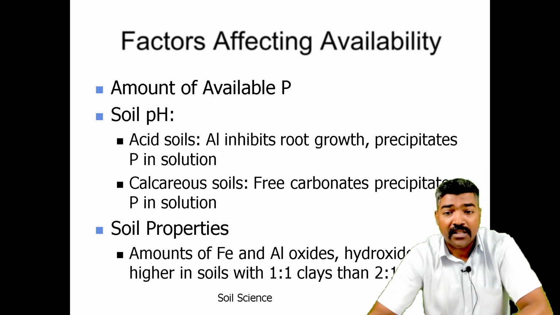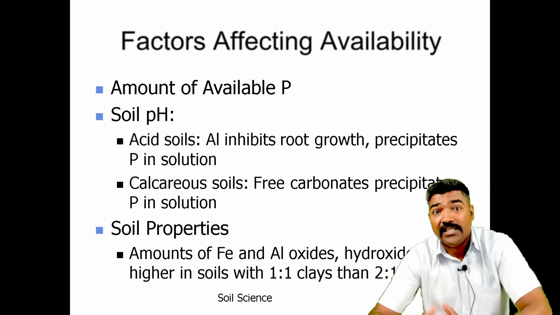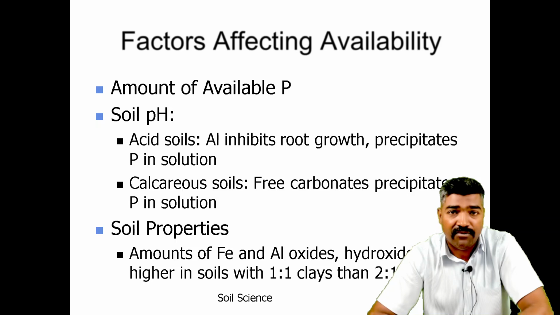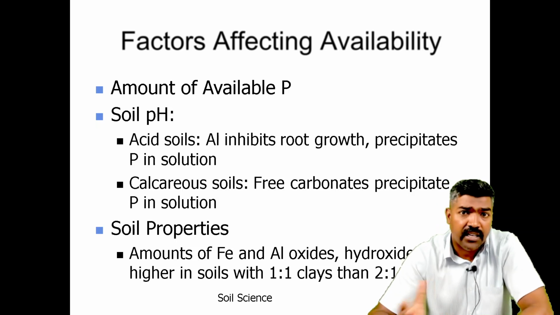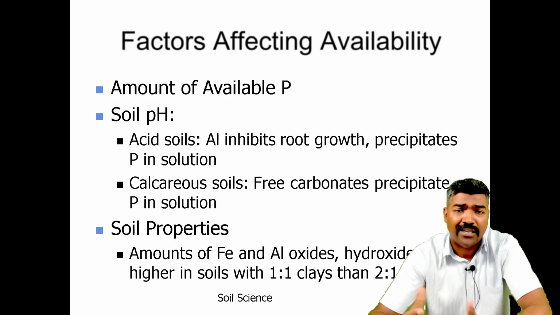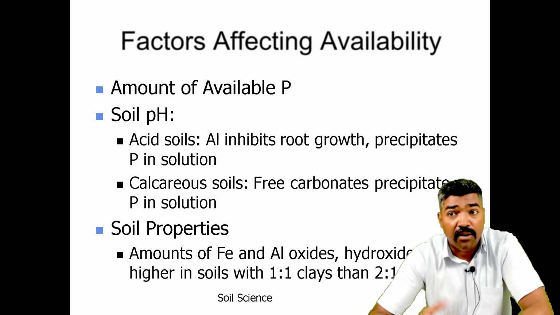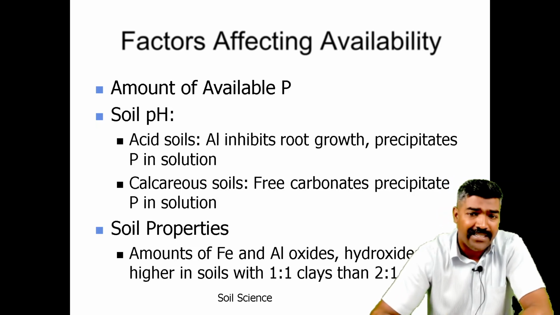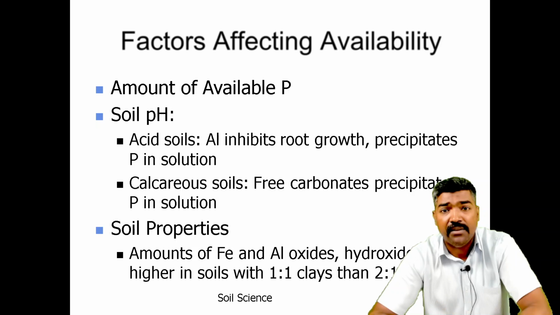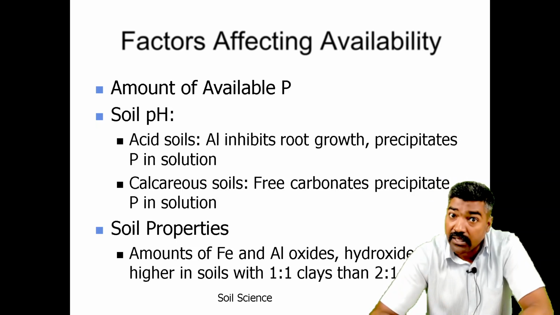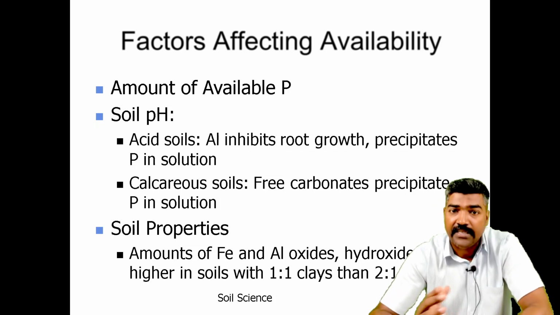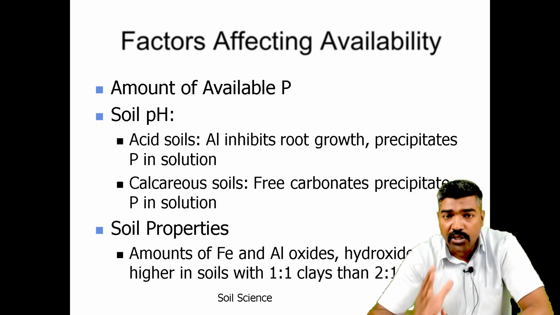You can see now the different factors which affect availability. This is the last phase of the basics of the soils. How can we understand, how can we develop the growth of the soil, and how we can understand availability, capability, and these different factors are also important. This is the last phase of our slide, that is the amount of available phosphorus at different soil pH, which is very important. Acid soil, phosphorus, and the calcareous soil, this is the main unit.